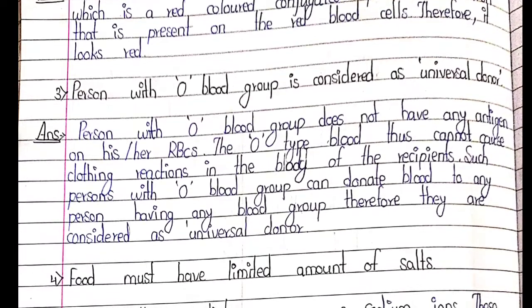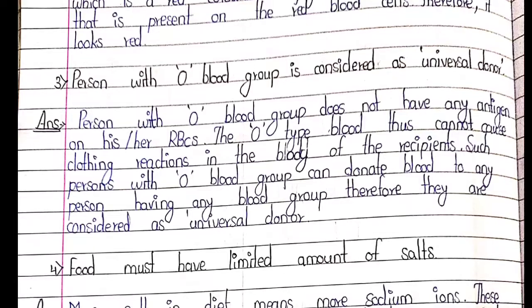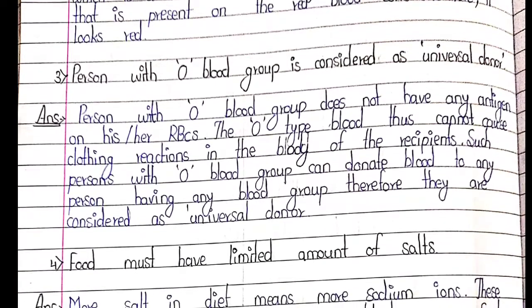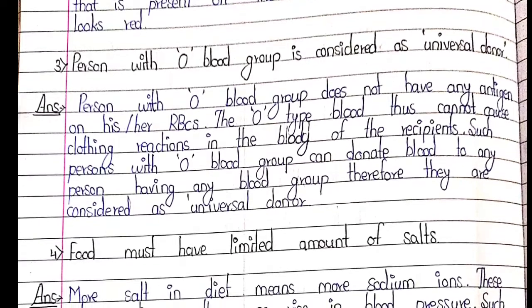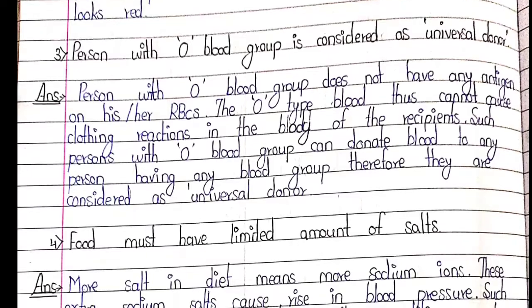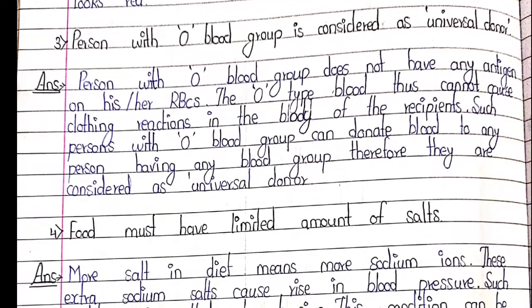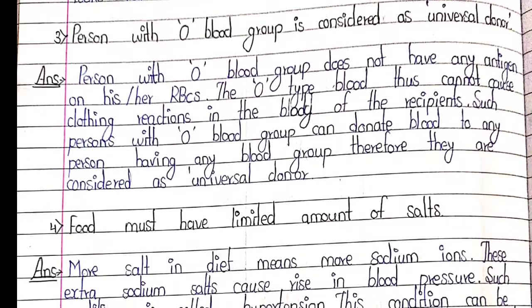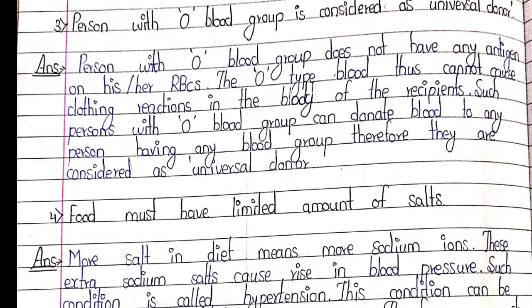Third, a person with O blood group is considered as a universal donor. Answer: a person with O blood group does not have any antigen on his or her RBCs. The O type blood group thus cannot cause a clotting reaction in the body of the recipient. Such a person with O blood group can donate blood to any person having any blood group. Therefore, they are considered as universal donors.